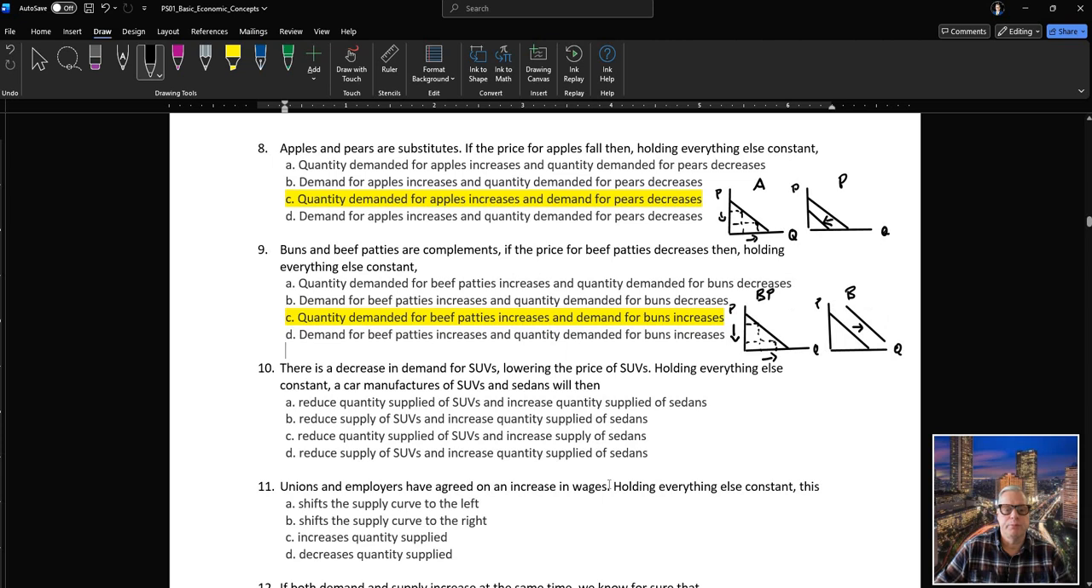And demand for beef patties increase? No, that's wrong. Okay, so there is a decrease in demand for SUVs, lowering the price of SUVs. Holding everything else constant, a car manufacturer of SUVs and sedans will then.